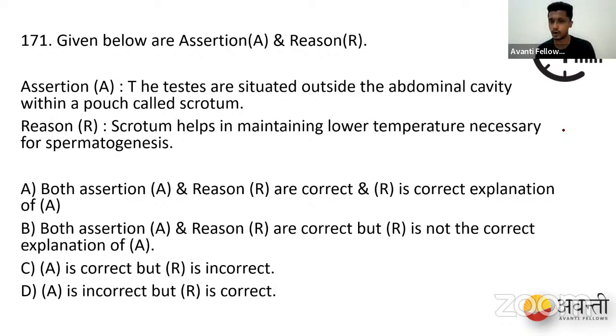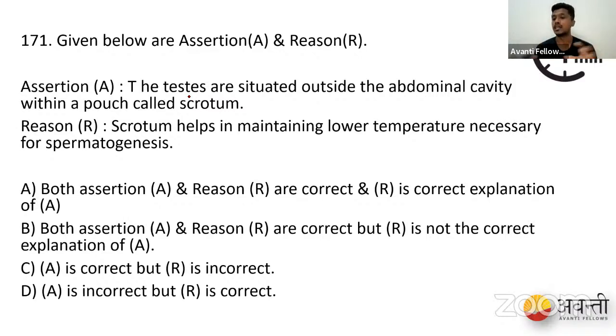You have already given the right option. Testes are located outside the abdominal cavity within a pouch called the scrotum, to maintain a suitable temperature for spermatogenesis. There are two sets of muscles, the cremaster muscles and the dartos muscles. Both help in ascending or descending of the testes based on the external environment, thereby cooling or warming the testis.